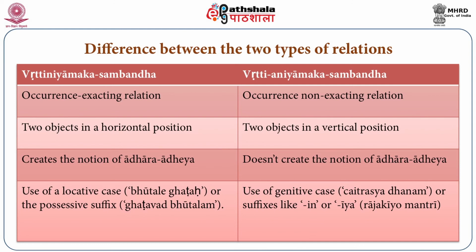But it is not used in vritti aniyamak sambandh, because we say chaitrasya griham, but we don't say chaitravad griham. When we say chaitrasya griham, we are saying that Chaitra is the name and Chaitra is the owner of that house. So ownership is not a relation through which something is present somewhere.